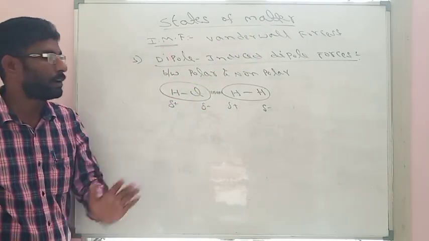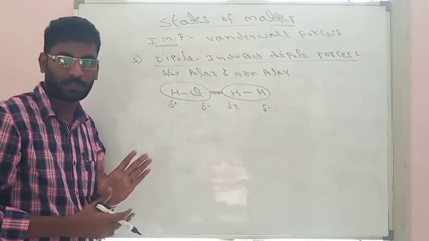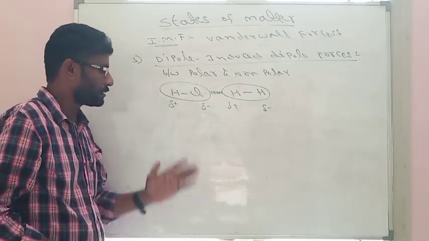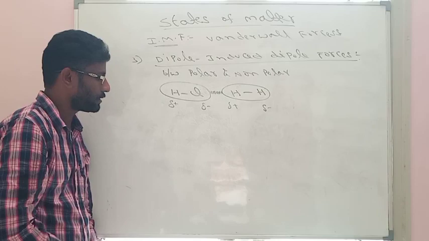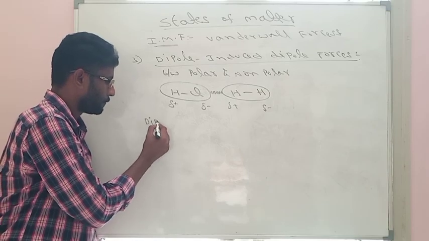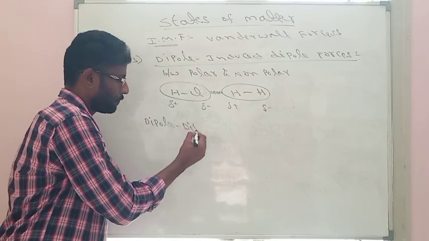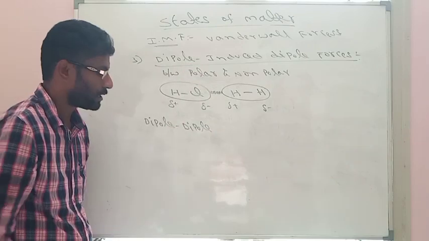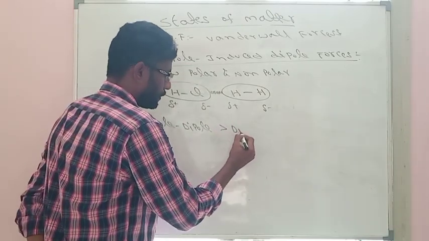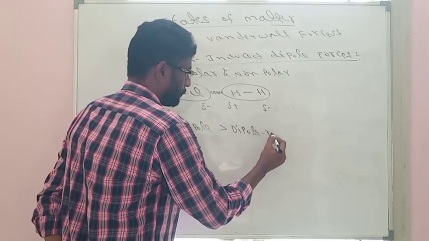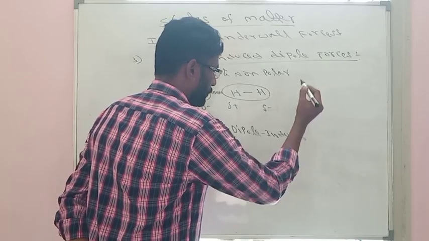Now, all these van der Waals forces are weak forces first of all. Among these, the order of attractions will be dipole-dipole stronger. After that, dipole-induced dipole.